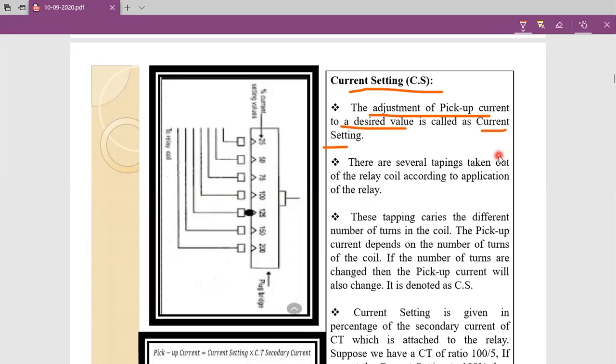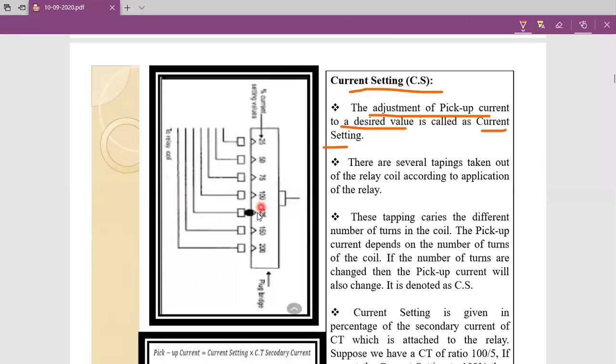Suppose our desired value is 10 amperes. Now we are going to adjust our relay pickup current to 10 amperes. That adjustment we call current setting. Let's see how we are going to adjust the pickup value. Here, let's see this diagram.